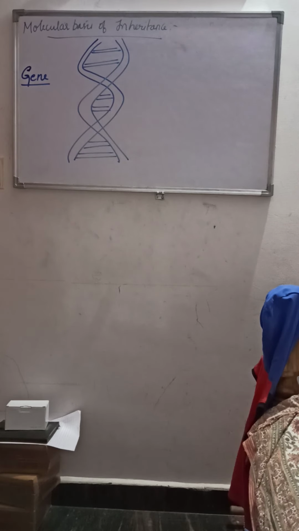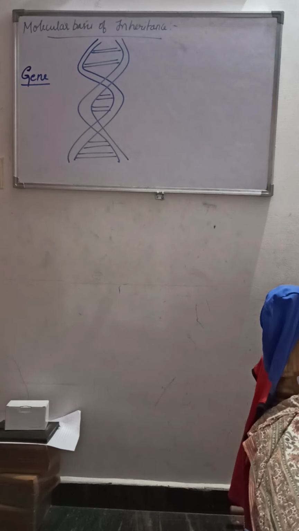Here we will study certain terms like gene, hereditary, and inheritance. What is hereditary? Passing of a character from the parents to the children, from one generation to another generation, is called hereditary. Inheritance means we inherit or get the characters of the parents from generation to generation. Now let us understand this chapter: what is gene, what is hereditary, what is inheritance.